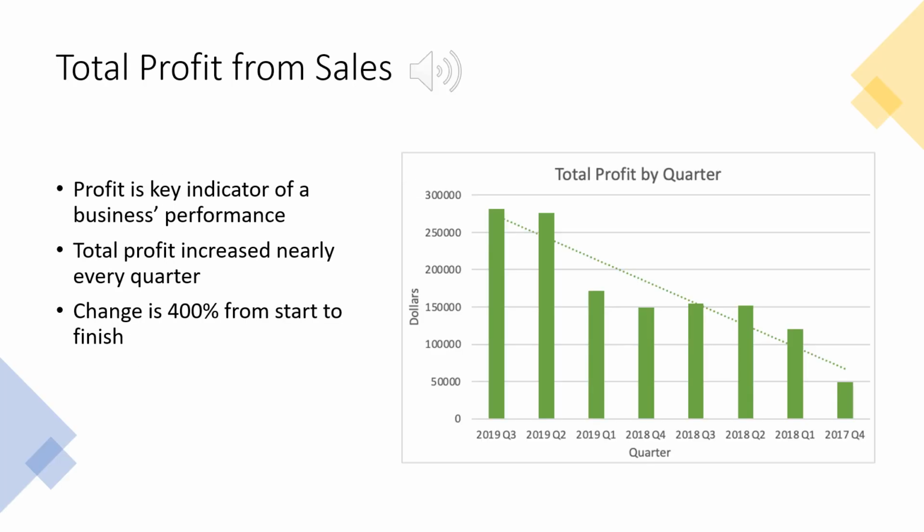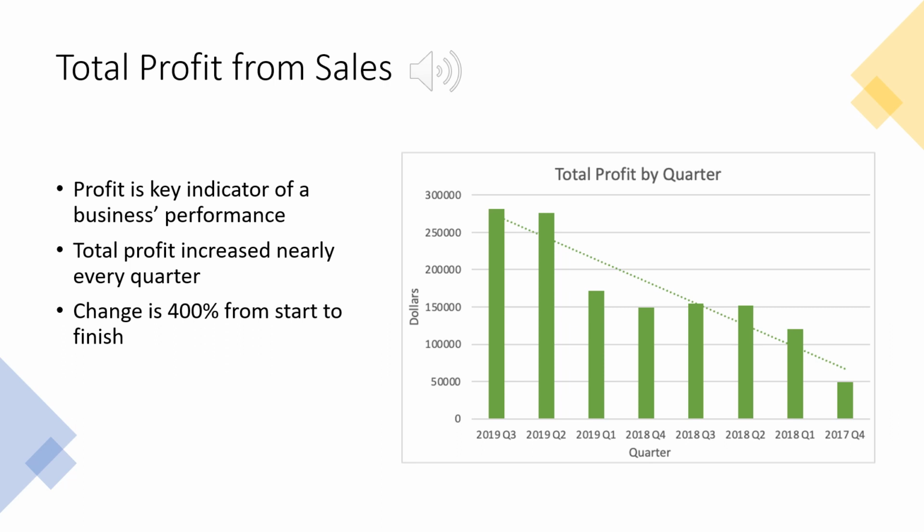So profit from sales by quarter is a big thing. And while data for most full years are incomplete and therefore render them unusable, the quarterly profit data is actually all complete and available. And total profit is a key indicator of a business's performance. Without knowing profit, it's impossible to tell if a company is actually generating any money whatsoever.